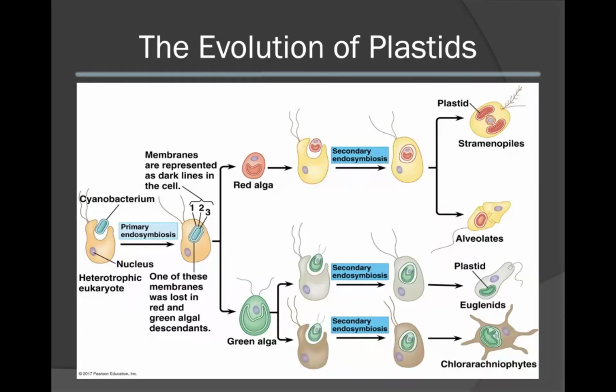The diagram below represents the primary and secondary endosymbiotic events. In the primary endosymbiotic event, we have a cyanobacterium that is ingested by a pre-ancestral eukaryotic cell. In this instance, this led to the two different lineages, red algae as well as green algae. These two lineages then underwent a secondary endosymbiosis event, which led to the formation of stramenopiles and alveolates that contain the red algae, and euglenids and chlorarachniophytes that contain the green algae.